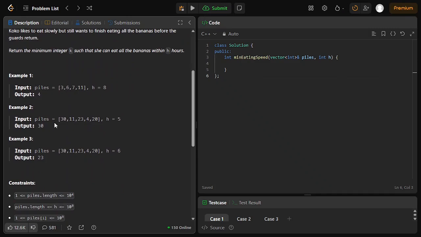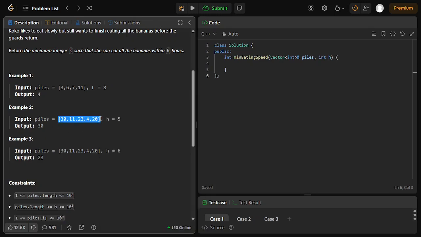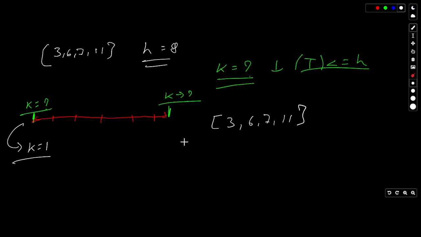So yes, the input array is not necessarily sorted. It is not sorted. So for that, what we are going to do is take the maximum element within the array. First, we need to find it, and there is a thing to observe.